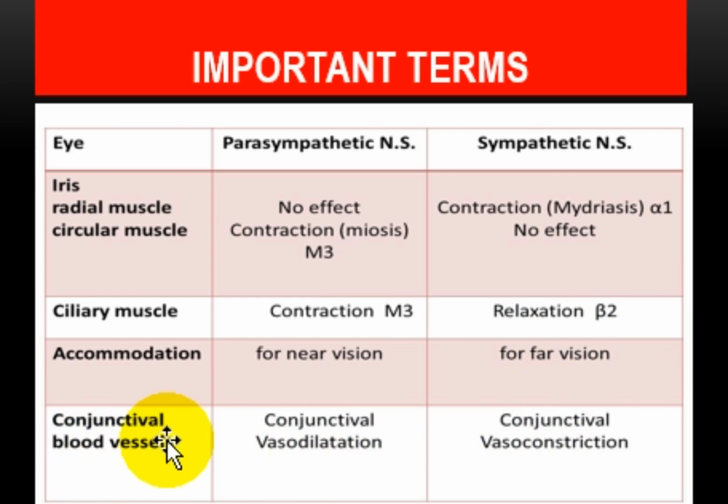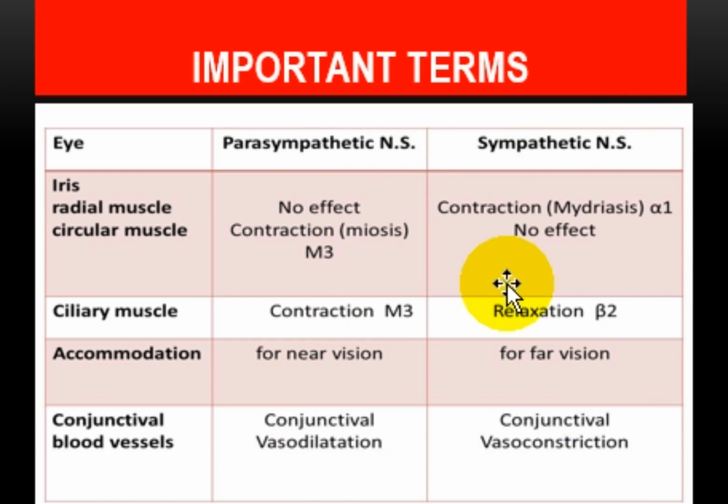And if we talk about the conjunctival blood vessels, M3 receptors are there. If M3 receptors are activated, they are responsible for conjunctival vasodilation. When there is vasodilation, it means the vessels are dilated and more blood vessels are seen, so a more bloody, reddish eye is seen in case of parasympathetic nervous system stimulation.